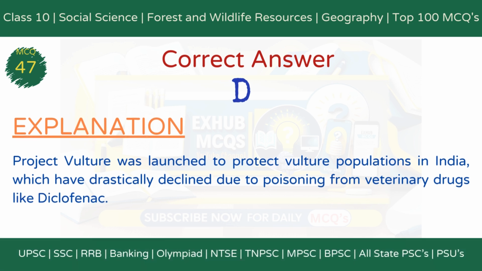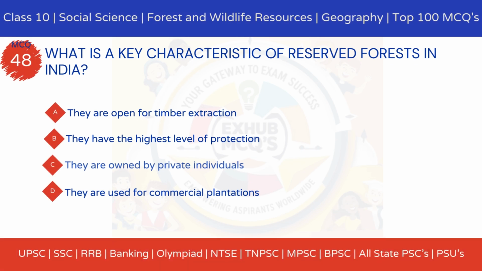The correct answer is option D, Project Vulture. Explanation. Project Vulture was launched to protect vulture populations in India, which have drastically declined due to poisoning from veterinary drugs like diclofenac. MCQ 48. What is a characteristic of reserved forests in India? Option A, they are open for timber extraction. Option B, they have the highest level of protection. Option C, they are owned by private individuals. Option D, they are used for commercial plantations.